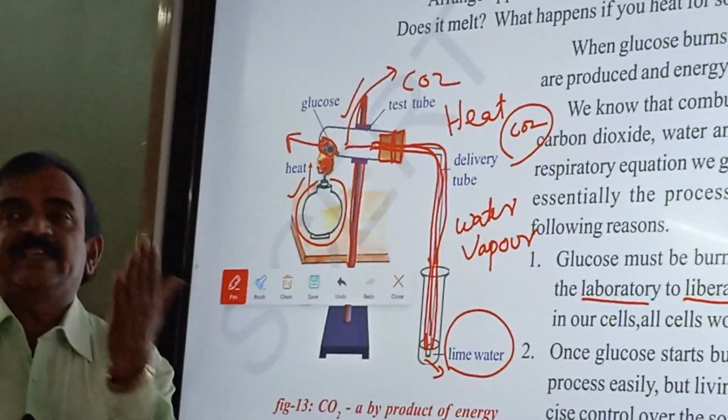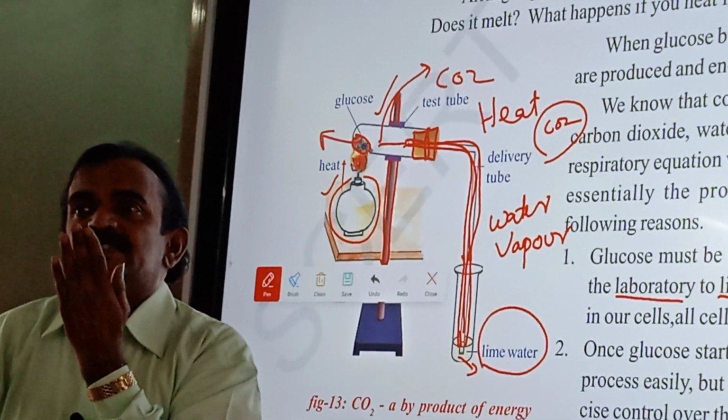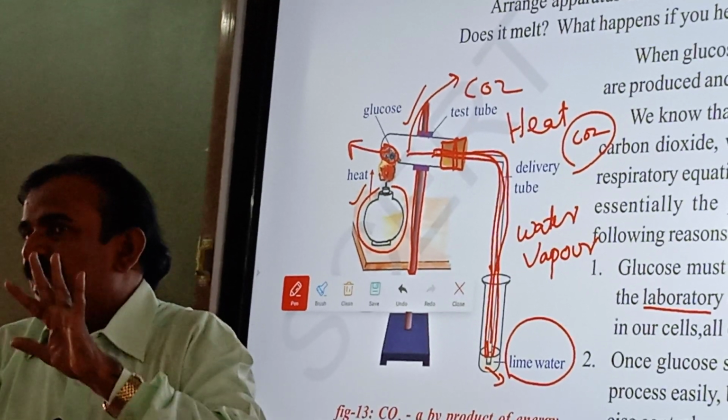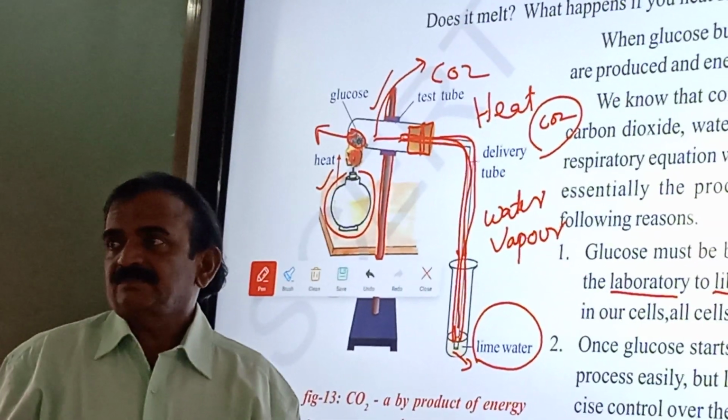And also if you keep a mirror just in front of your nose, after some time you cannot see your image. Why can't you see it? There is water.